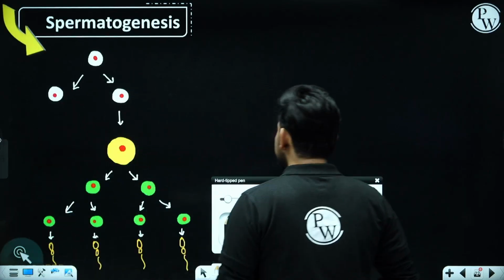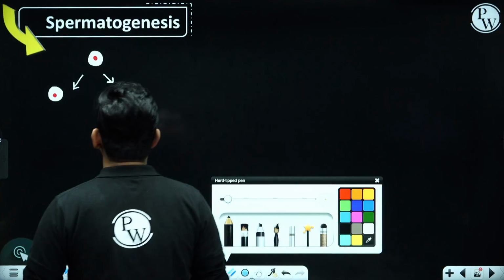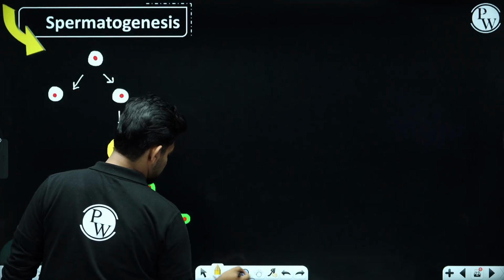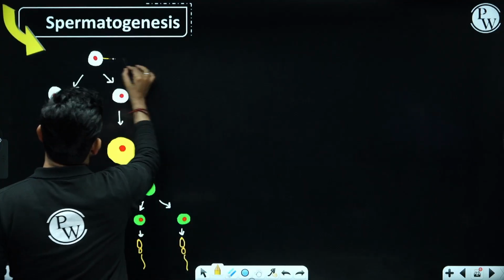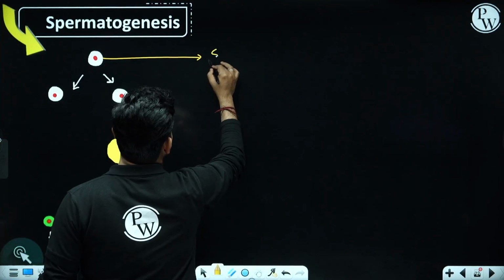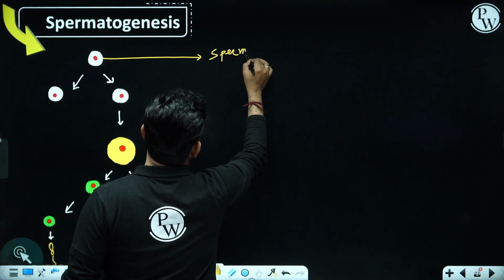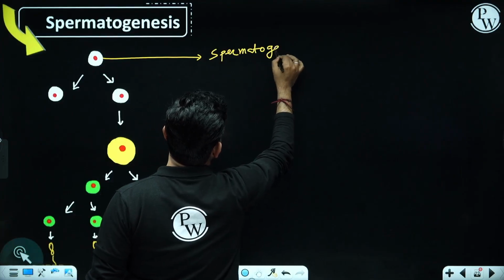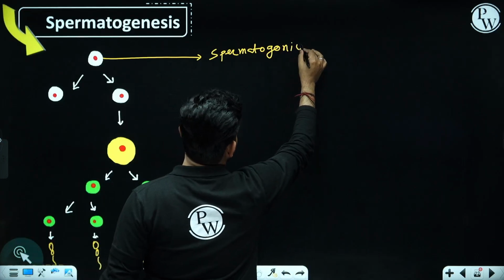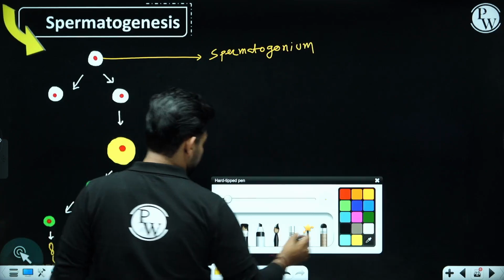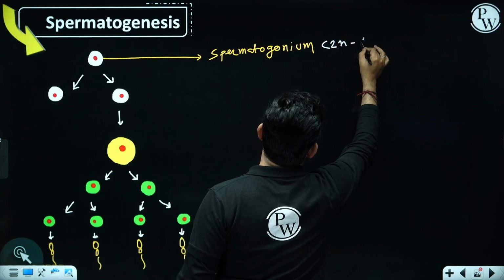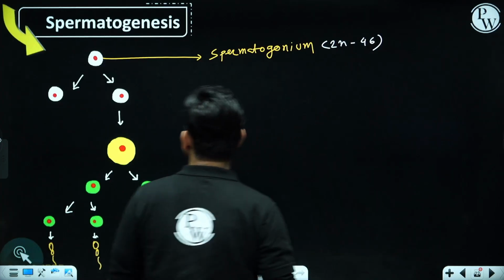Now these germinal cells will be modified into special sperm forming cells called spermatogonia, or singular, spermatogonium. Now this spermatogonia are also diploid in nature. They have 46 chromosomes inside them.